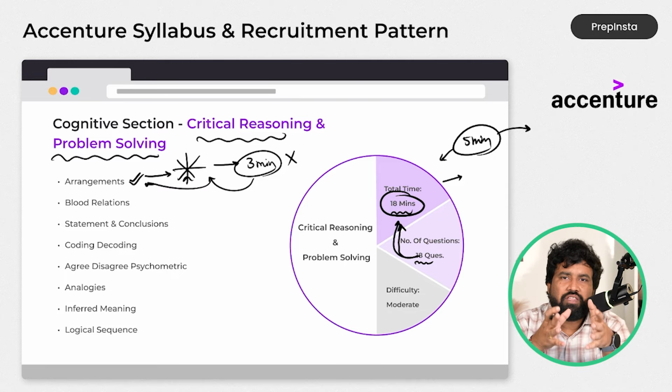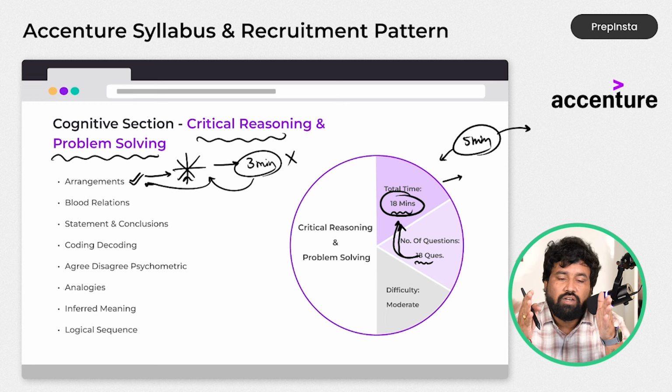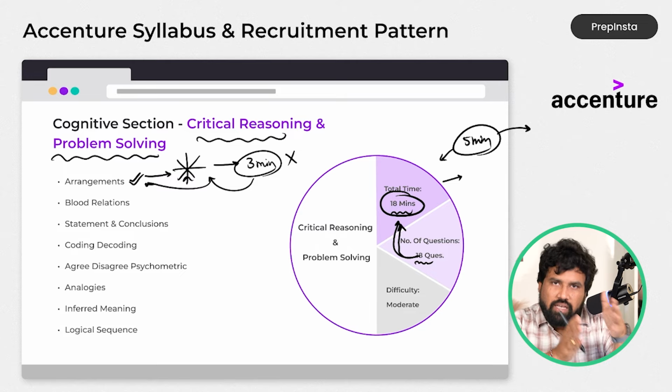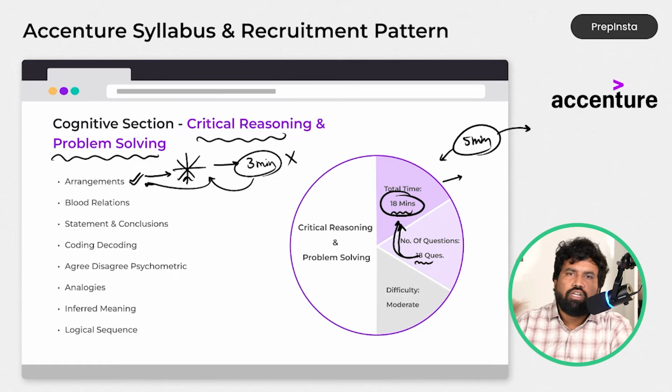Why am I saving this time? There is a difficult section upcoming in Accenture, that is pseudocode, where they will give lengthy questions. So at least we need 2x time, which is nothing but 2 to 3 minutes for every question. So I am saving my time here so that I can utilize it in the future. This is how you need to cross every section cutoff and overall cutoff.